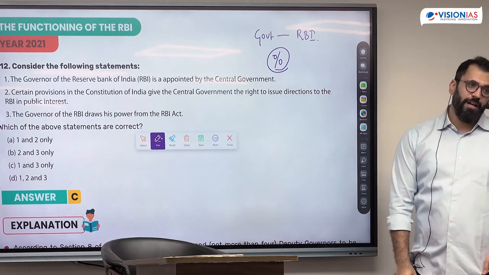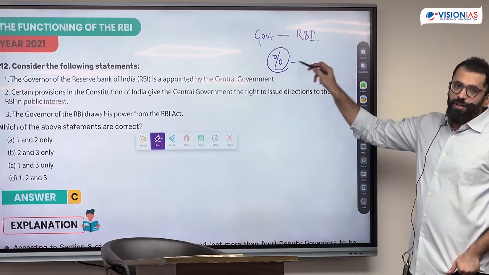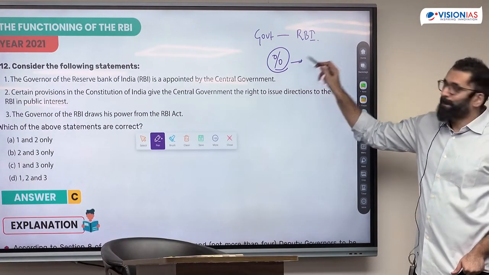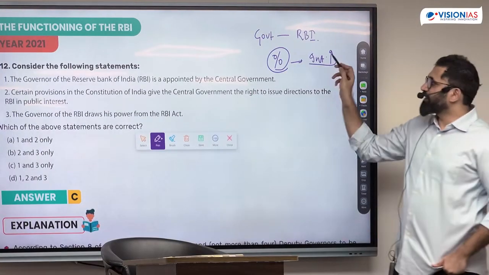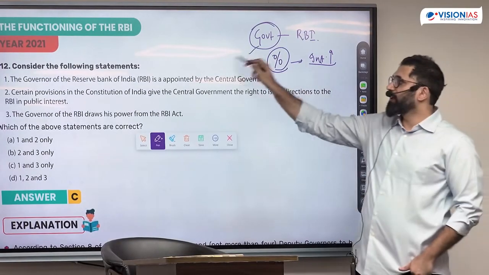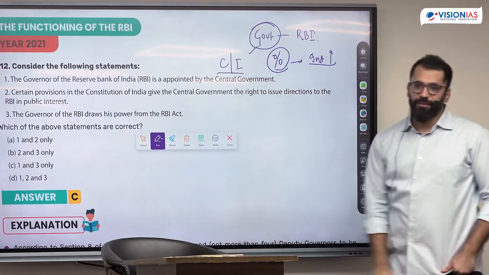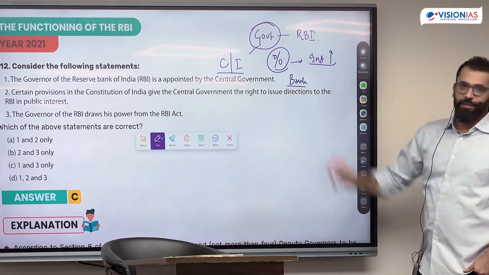Now, what's the function of RBI? Control inflation. And in order to control inflation, what will I do? I will increase the interest rate. If the interest rate is high, will the government be happy about it? Why? Because consumption and investment will not increase. Secondly, RBI also has control over the banks.